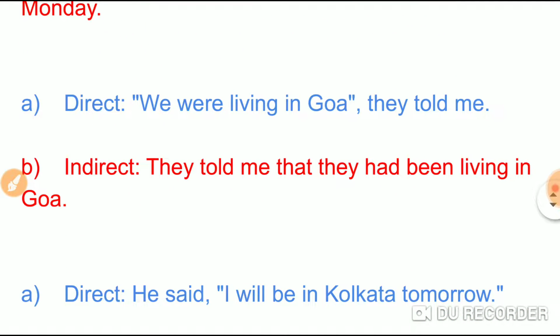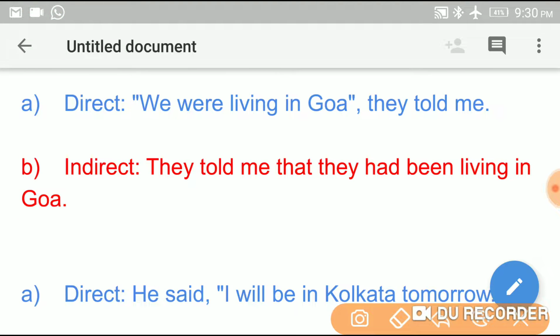Let us go to the next example. We were living in Goa, they told me. See here, this is past continuous tense. We are living is present continuous tense. We were living is a past continuous tense. So let us see how it is going to change.